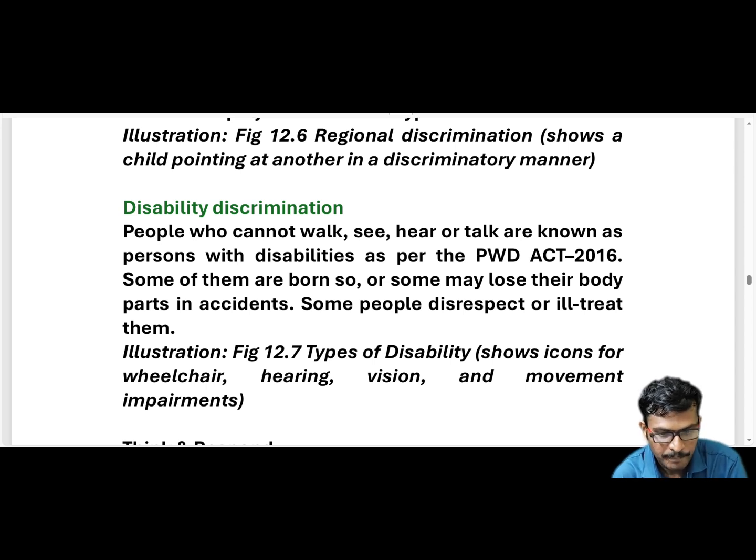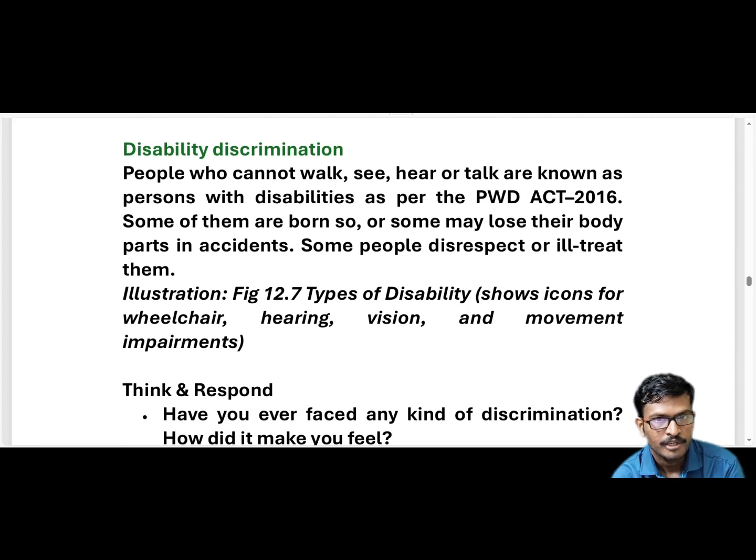And some people disrespect or ill-treat them. We have seen that so many people treat them with disrespect. For example, those who cannot walk or who cannot talk, some people are humiliating them. So this is called disability discrimination.